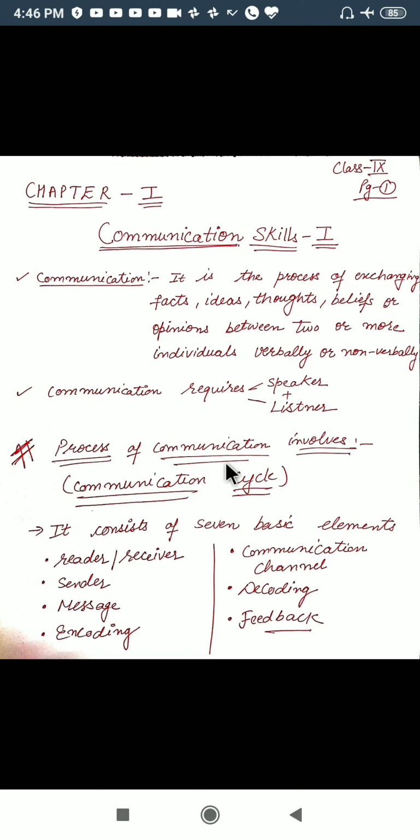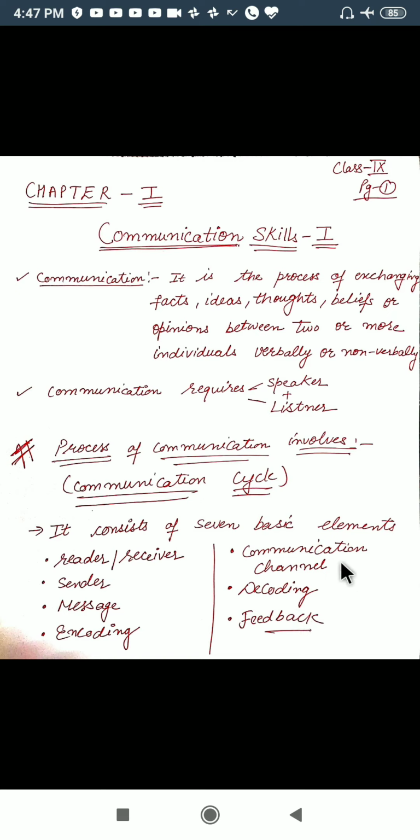Now the process of communication involves 7 basic elements. This is also known as the communication cycle. This is an important question. You need to draw the communication cycle and explain it if the question comes. The 7 basic elements of communication: first is the sender, second is the receiver, then the message which is to be sent from the sender to the receiver, then encoding. Encoding is also known as encryption. Encoding means to make the data unreadable for someone. We will be discussing all of them in detail on the next page.